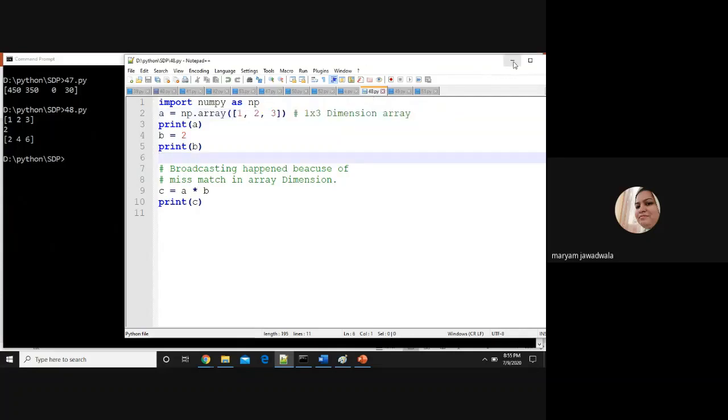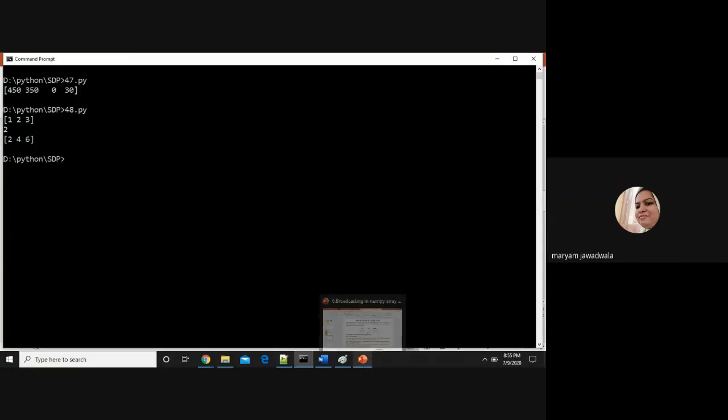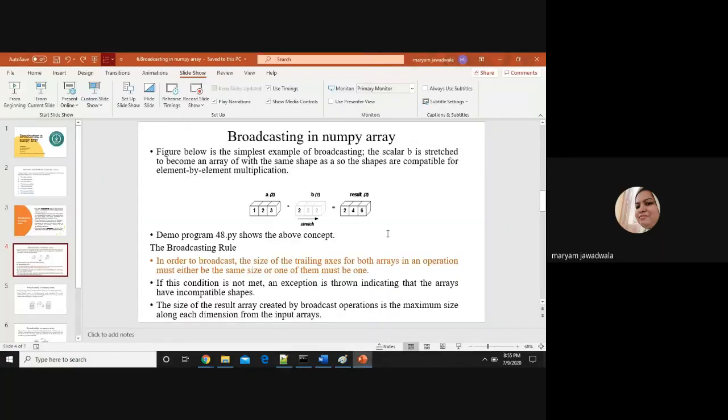Okay, so next I will show you the concept of the broadcasting rule. So what is the broadcasting rule? In order to broadcast, the size of the trailing axis for both array operands must either be the same size or one of them must be 1. This is the broadcasting rule in numpy arrays, right?